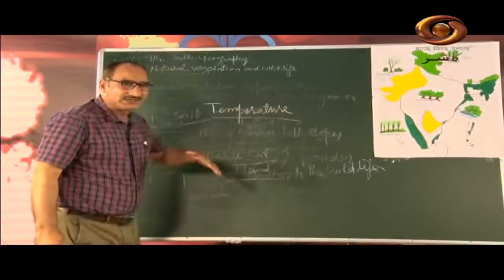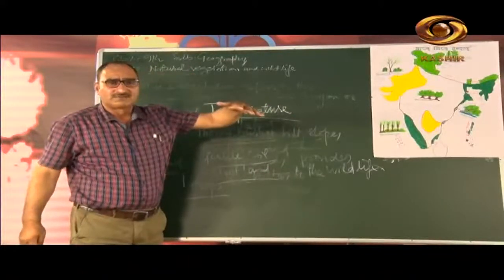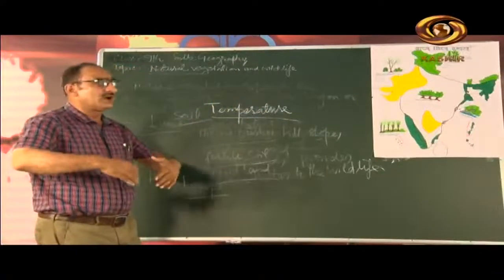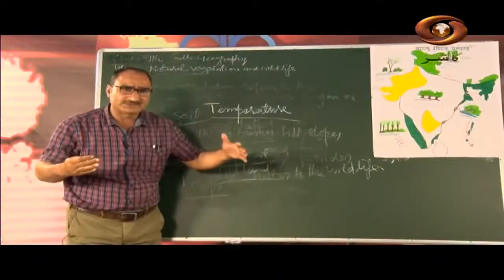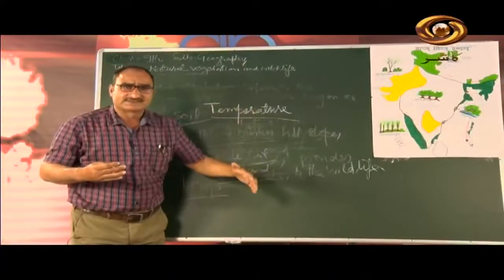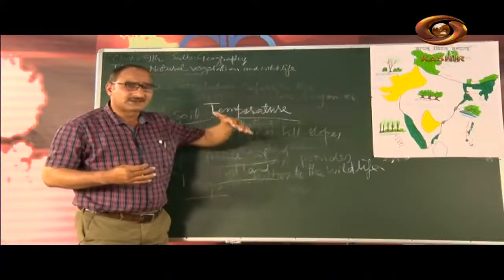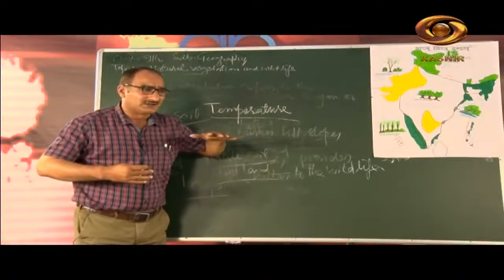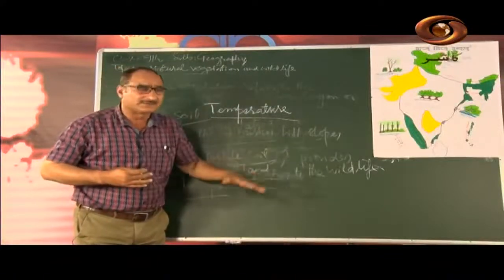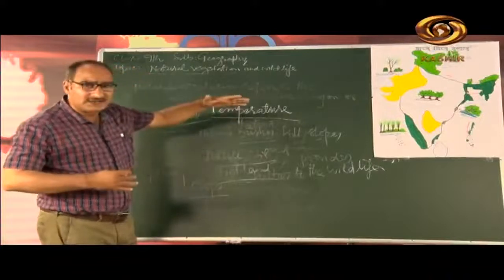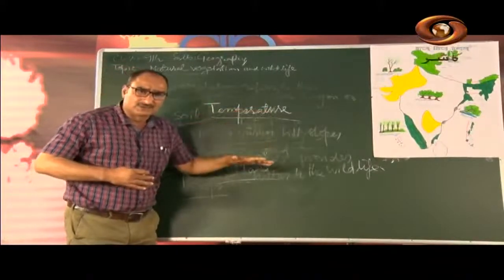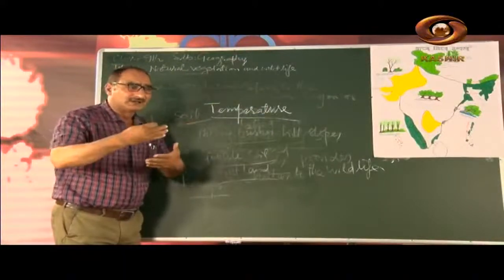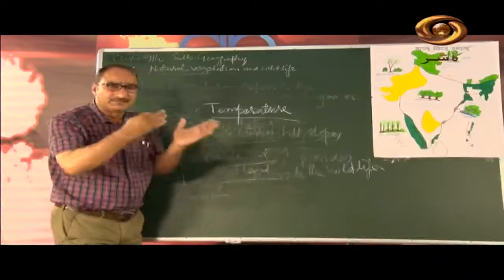Temperature. As we go higher, we feel cooler, but not beyond the atmosphere. My dear students, when we go higher in the atmosphere, but only in the atmosphere, the temperature decreases. That is why on mountain slopes, such as Pahalgam and Gulmarg, a moderate climate is found there. As we go higher and higher, the temperature decreases, and it affects the types of plantation.